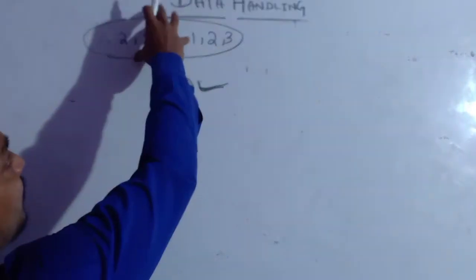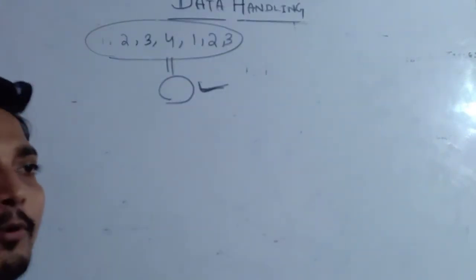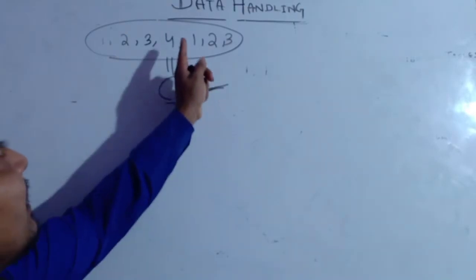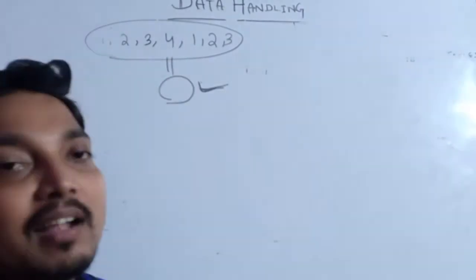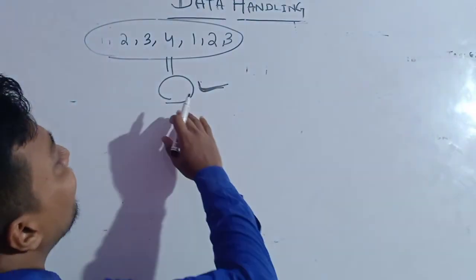From all these data, we have to find one number that will represent them. This is called central tendency. Just like this, it will help us to compare.